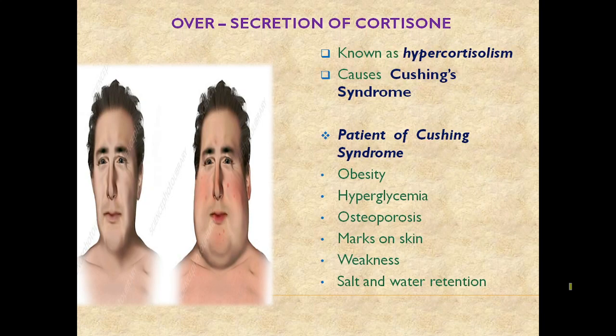Now comes the oversecretion of cortisol. It is known as hypercortisolism. Hypercortisolism causes Cushing's syndrome. A patient of Cushing's syndrome will have obesity, hyperglycemia, that is more blood sugar, then osteoporosis, marks on skin, weakness, and salt and water retention. On the left hand side you can see the picture.